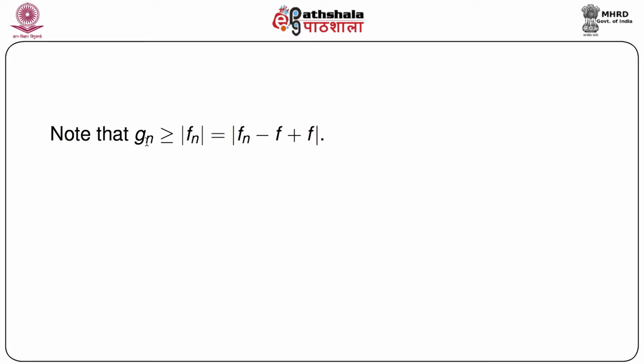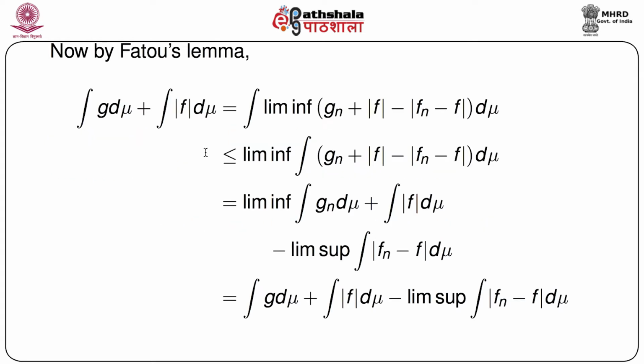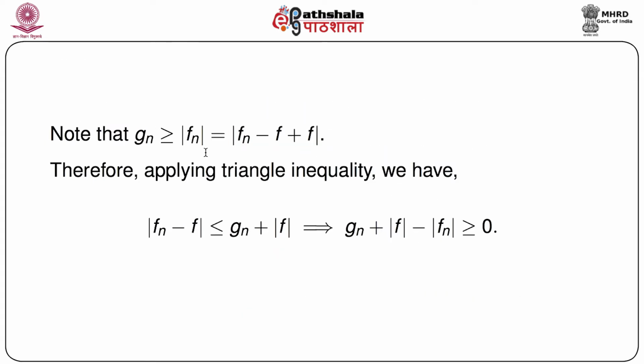So how to prove this? First note that gn is greater than or equal to |fn|, which is equal to |fn - f + f|. We can write this. Then by the triangle inequality, we immediately have |fn - f| ≤ gn + |f|, which implies gn + |f| - |fn - f| ≥ 0.